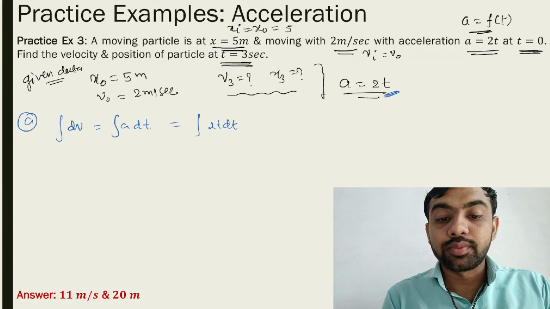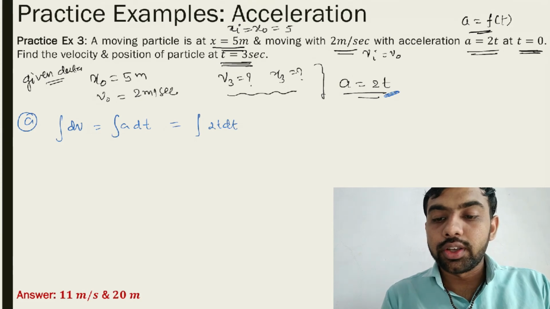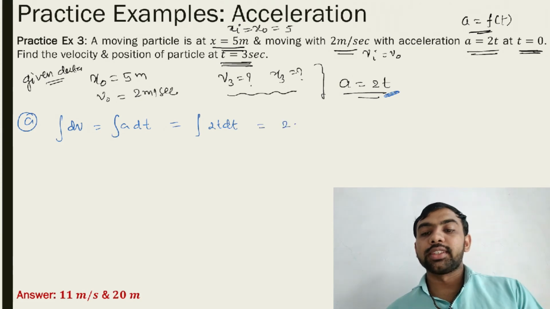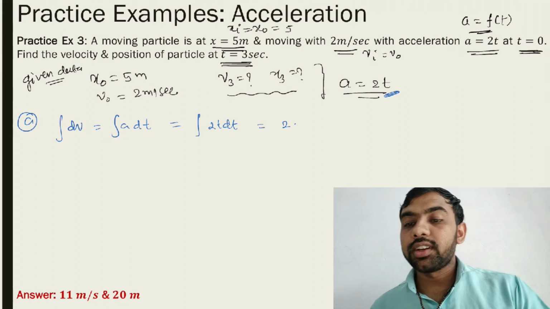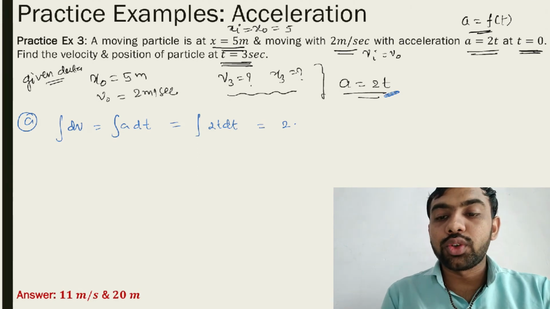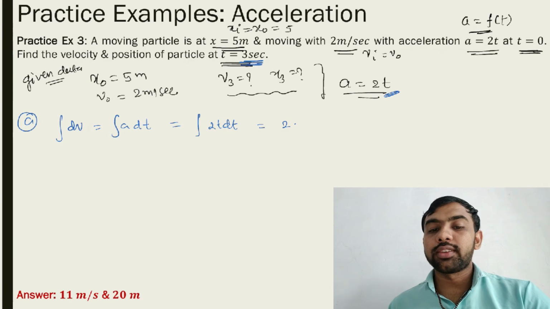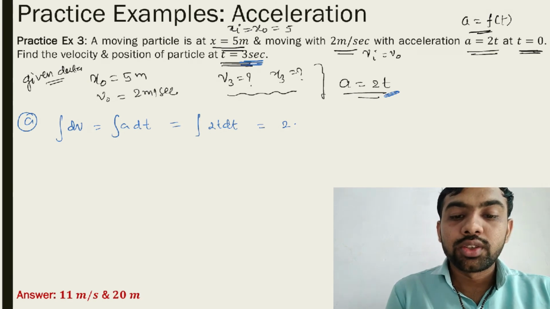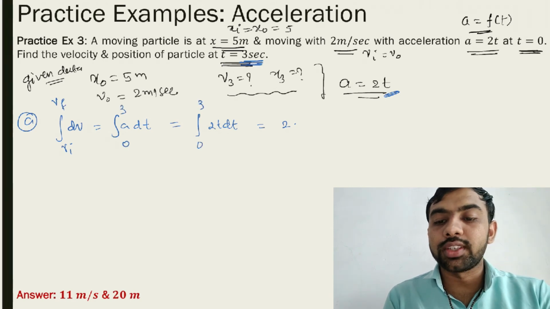So what is this actually? Is equal to 2 as it is. Take a limit actually. At what position you want? 3 seconds. You want at 3 seconds. So there is 0 to 3. So v initial to v final, 0 to 3. Okay, so 2 as it is.